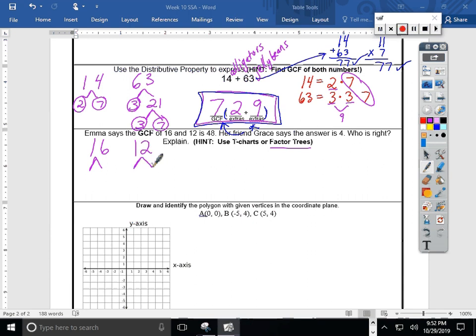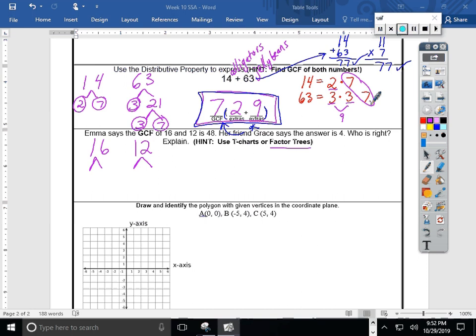All right, so here I have 16 and 12. I'm going to break them into trees, and with all good trees, we get to chop them down. And the real question is, how do you find GCF? Oh, just like we did on this last problem. We circle what they have in common. So here they had a common 7. Sometimes there's more than one pair of factors. Sometimes there are multiple pairs. And if that happens, you'll just multiply to find a final answer.